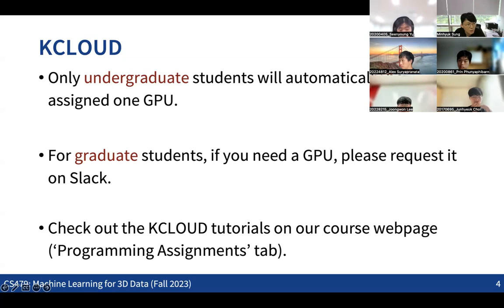We strongly recommend you start working as early as possible. It might take some time to get used to the K-Cloud environment and everything in the programming assignments. Any questions about the K-Cloud or the programming assignments? If you did not try to use the K-Cloud, please check it out. There might be some technical issues with the K-Cloud, so if you have any issues, please let us know so that you can start working on the programming assignments as early as possible.